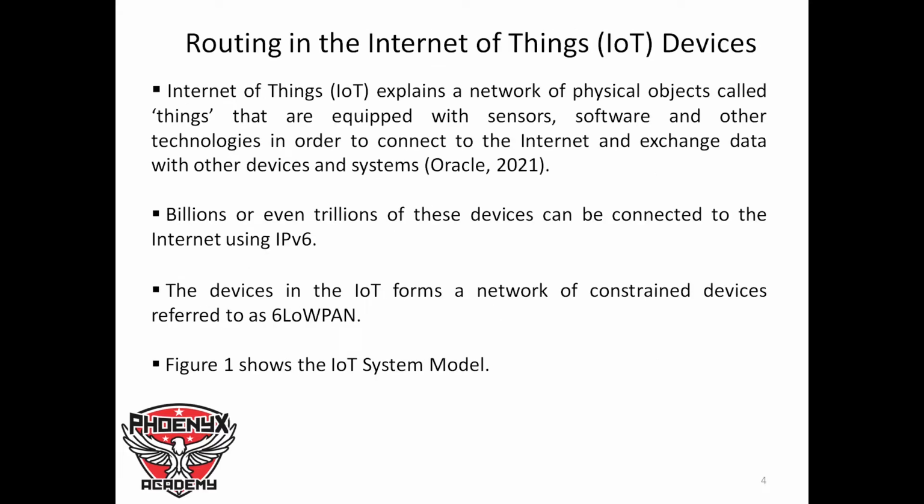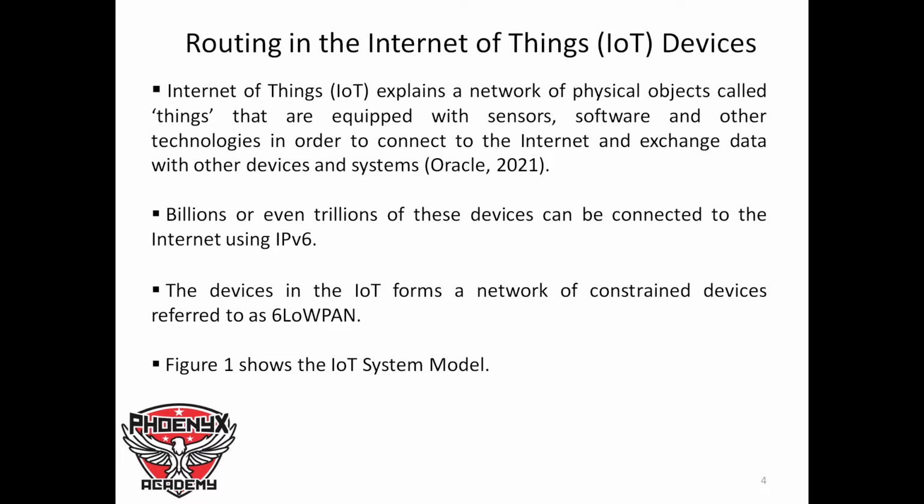Routing in the Internet of Things IoT devices. Internet of Things IoT is a network of physical objects called things that are equipped with sensors, software, and other technologies in order to connect to the internet and exchange data with other devices and systems. This is a definition according to Oracle 2021. Now, billions or even trillions of these devices can be connected to the internet using IP version 6.